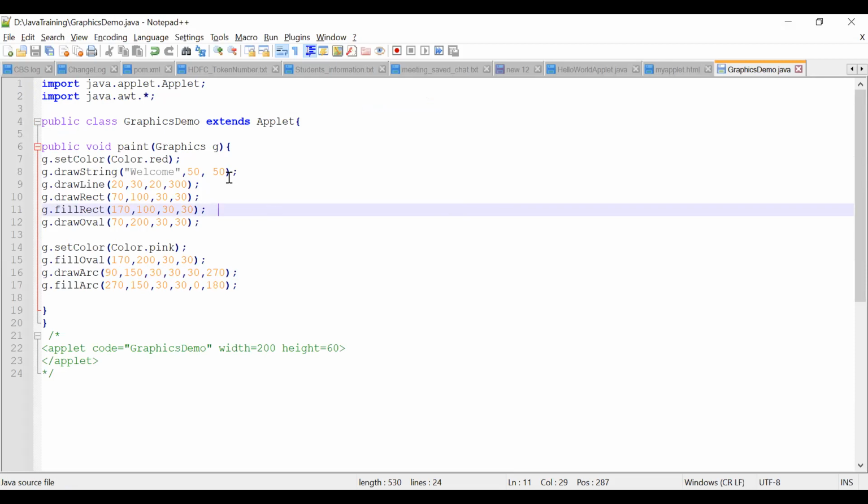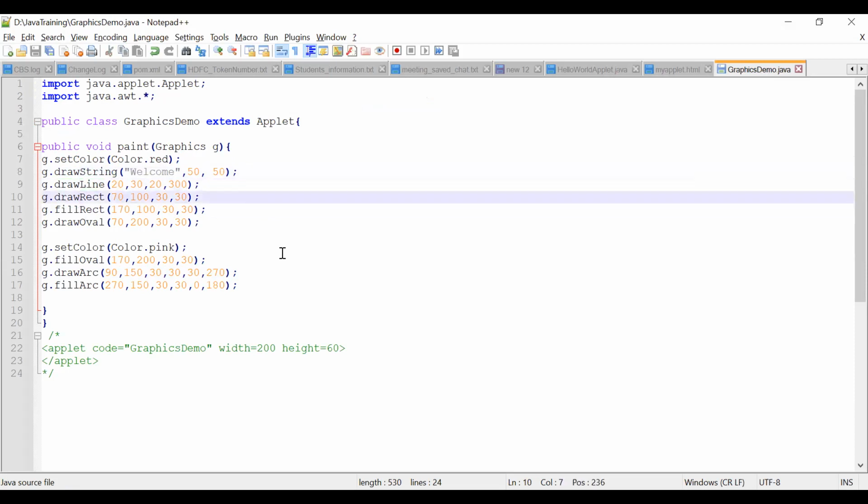The earlier one is simple, I mean, hello world like. Now what we'll do is set some colors in the graphics, take some string that should be painted with some dialog box, and that should be a welcome, and some line, rectangular, something.